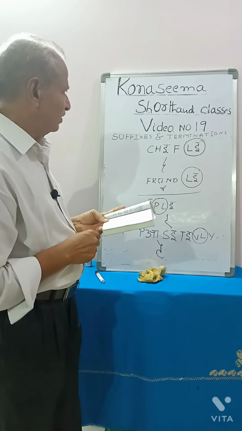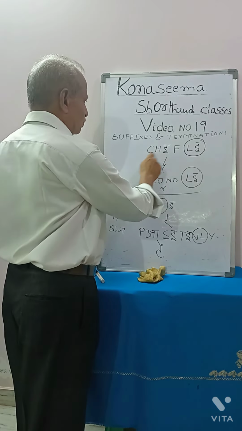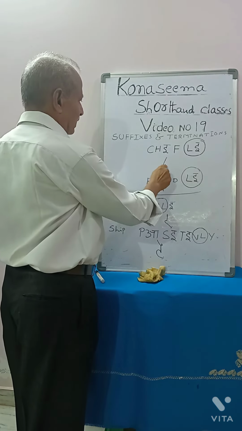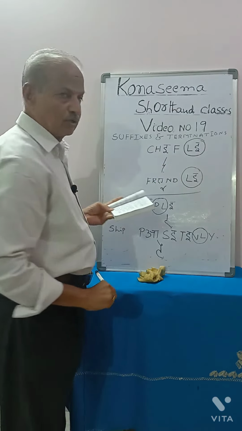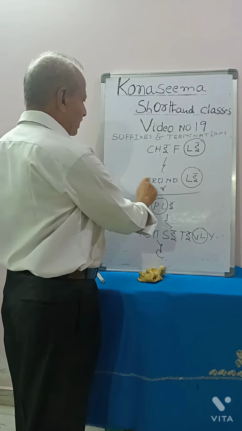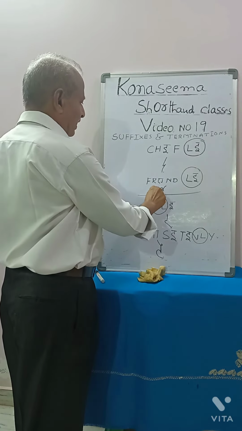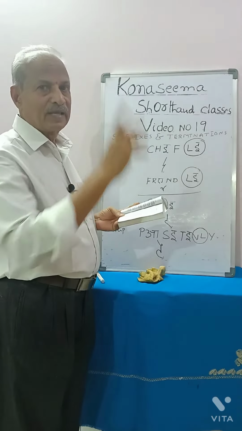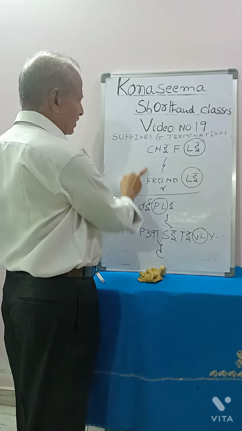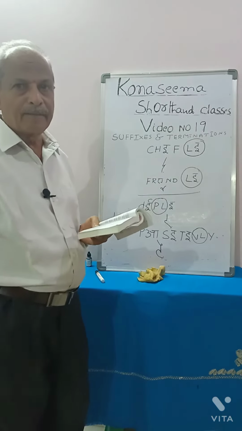Ly, Lee is expressed by L, joined or disjoined. Thus, chiefly, this chief to this chief L can be joined and written like this downward L. Friendly, here friend L is to be disjoined and to write L. Chiefly and friendly.